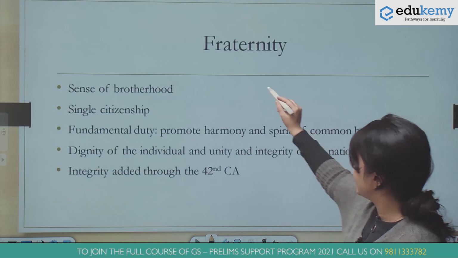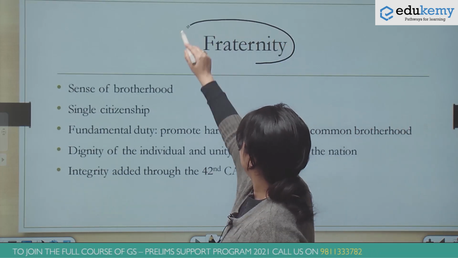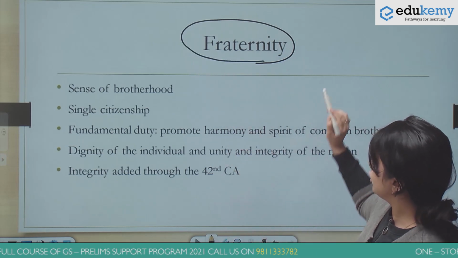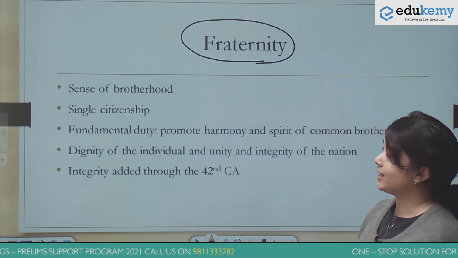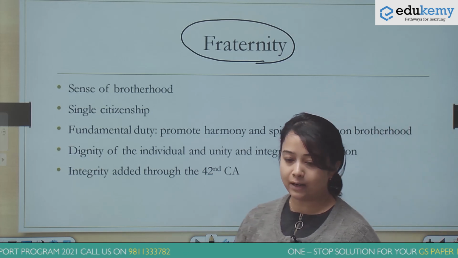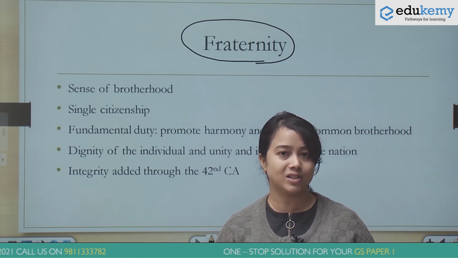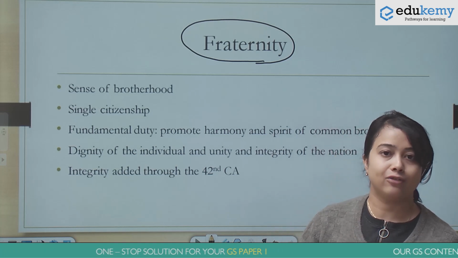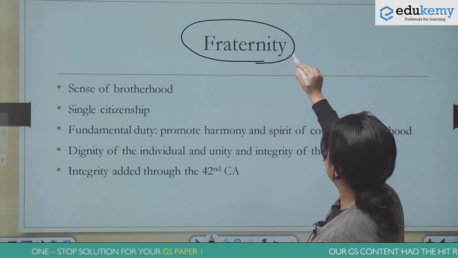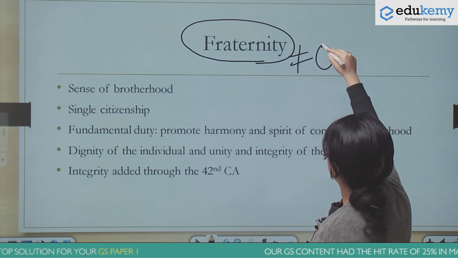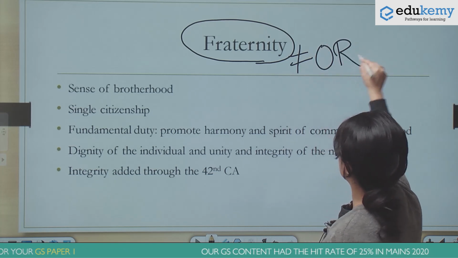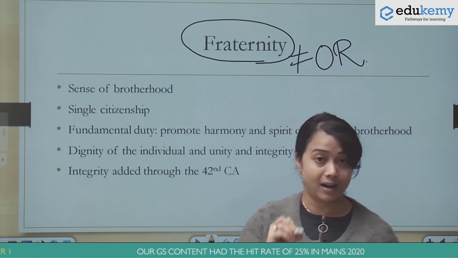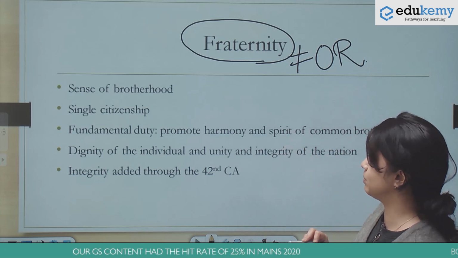Next, what we have is fraternity. So here also, I want to emphasize one thing: we know that most of the principles that we see in the preamble have been taken from the objective resolution. But fraternity is not mentioned in the objective resolution of Nehru. So this can be asked as an MCQ. So please keep this in mind.